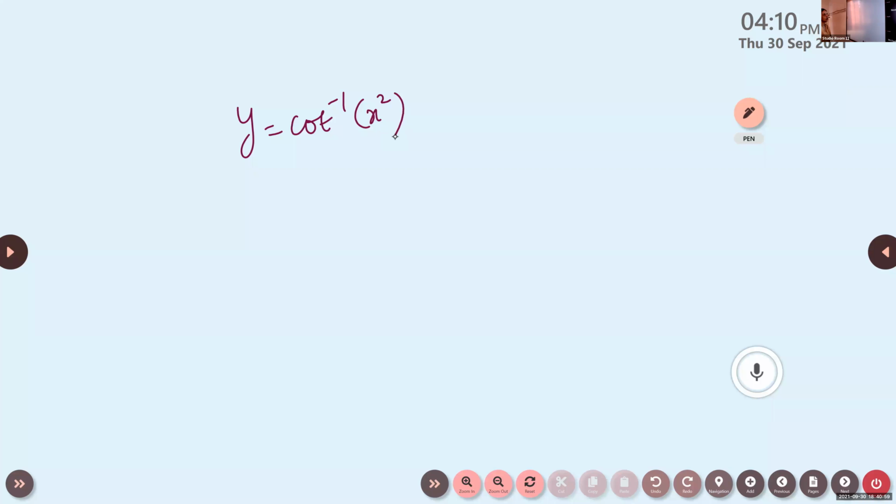What is cot inverse of x square? Achyut, try this one.